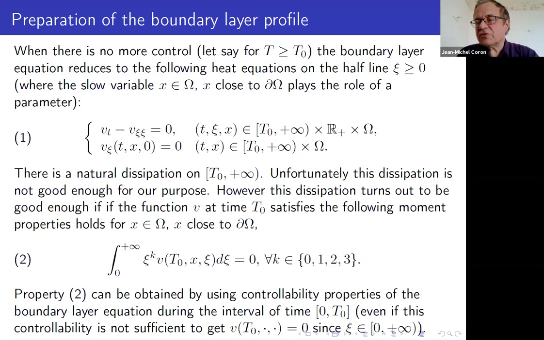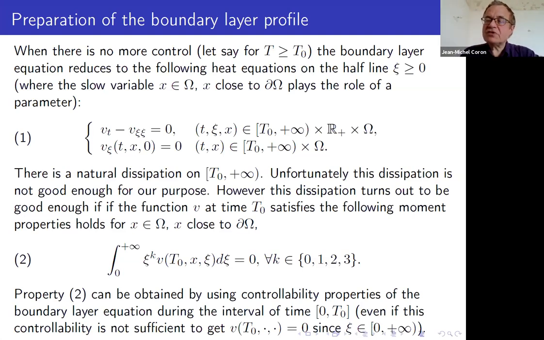You want to have a better convergence to 0 in order to use then a local result at the end. But if you have this condition 2, then you have a good estimate of the decay rate, much larger than 1 over square root of t. In fact, if you want a decay rate of 1 divided by t to some power p, you just need to add enough moment conditions like this one.